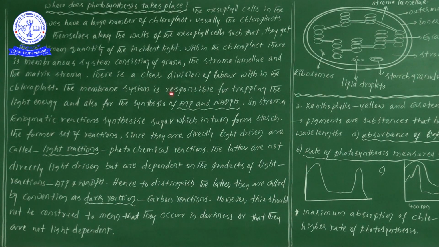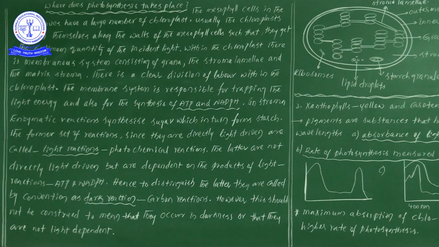Now the membranous system is responsible for the trapping of light energy. If you see the diagram, here the sac-like structures are there, many bag-like or tubular structures. Each and every one of these structures we call a thylakoid. Now the group of thylakoids comes together and forms a grana.